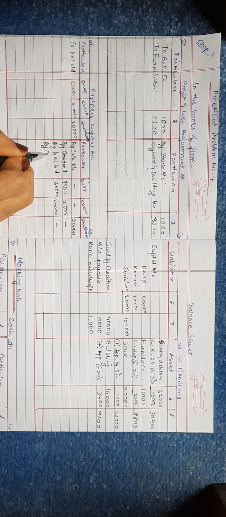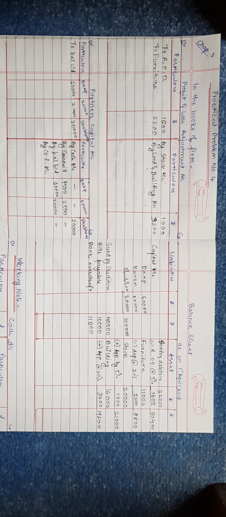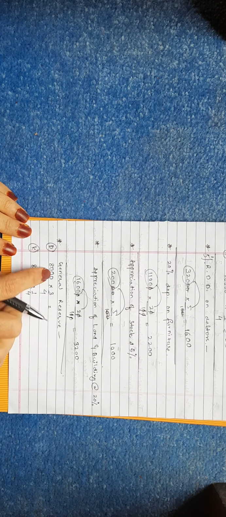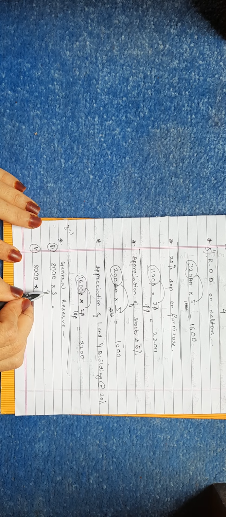So for the general reserve, we have to distribute this 8,000 amongst the old partners in their old profit sharing ratio. Show the working note again. General reserve distribution among Deep and Karan, the old partners. 8,000 is the amount and the old ratio is 3:1, means 3 upon 4 and 1 upon 4. So Deep 8,000 into 3 upon 4, and Karan 8,000 into 1 upon 4.